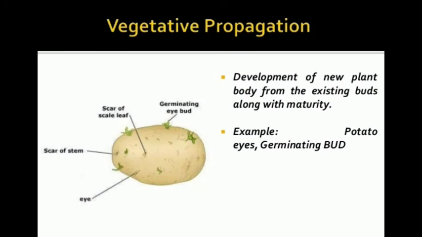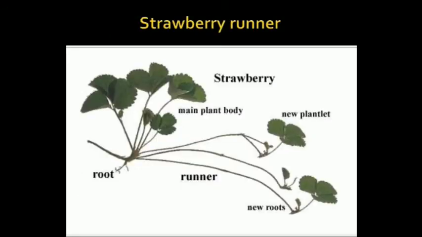Now, vegetative propagation. Vegetative propagation means when any vegetative part, that is root, stem, leaves, is used for reproduction. It may be natural or artificial. Like the example of potato. Potato eyes, or we can say tuber, is an underground stem. Runner means it has adventitious root and aerial shoot at each node. Just see the diagram. It helps to spread the grass quickly over a large area.